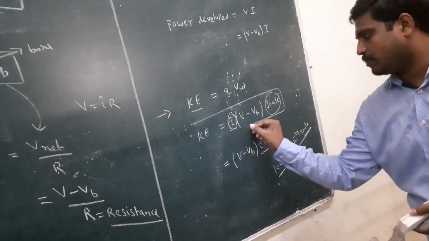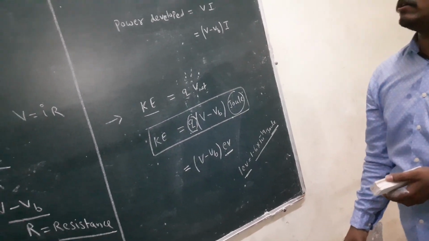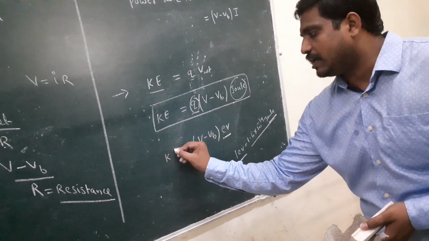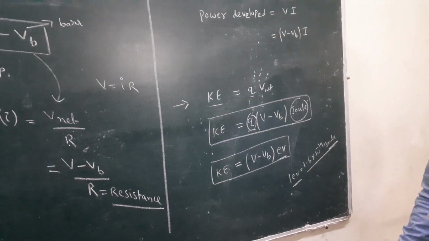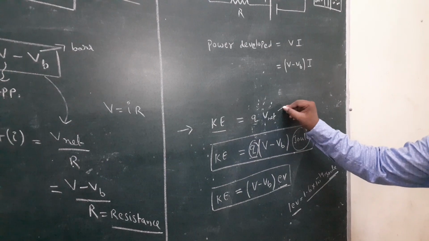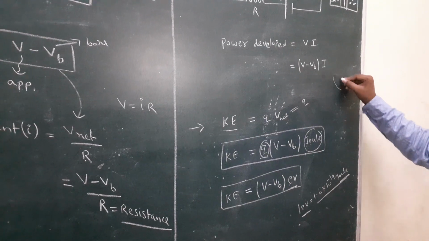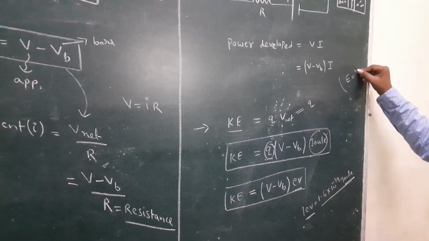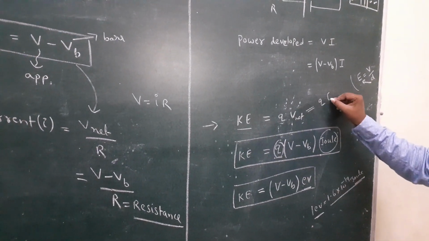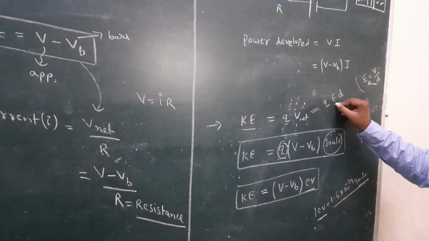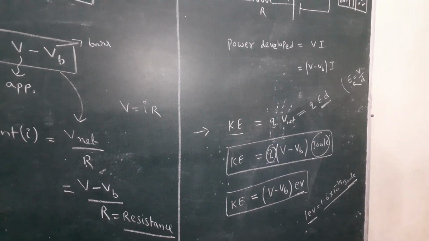What are the two formulas for kinetic energy? The first formula is Q into V minus VB, in terms of joules. The direct formula for kinetic energy in the forward bias is V minus VB in EV. Now Q into V net can be written in terms of the electric field. The relation between electric field and potential is E equal to V by D. So V is written as E into D. This is another formula to solve problems.